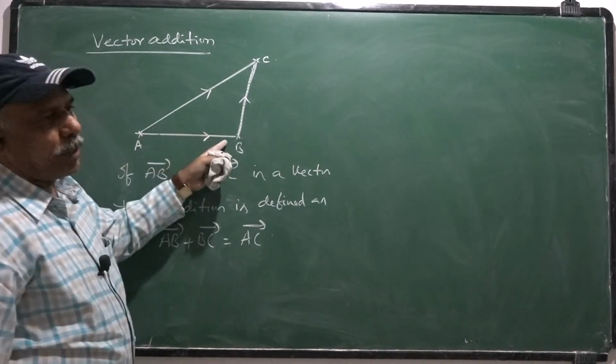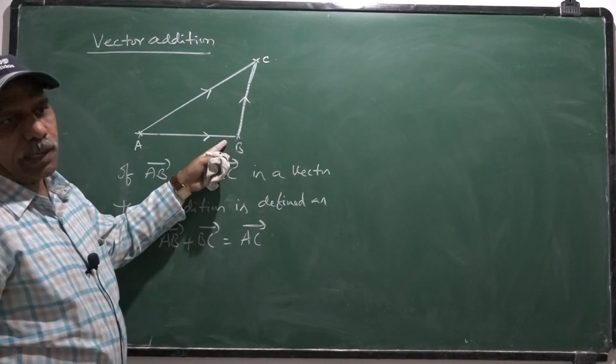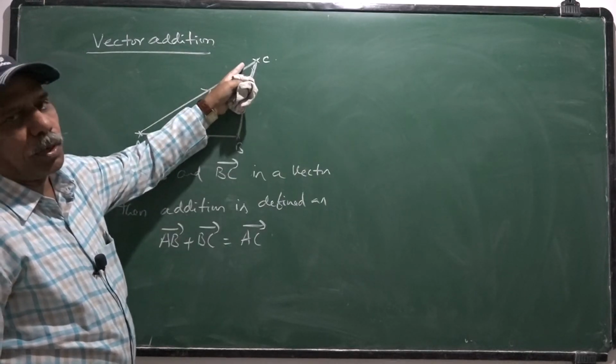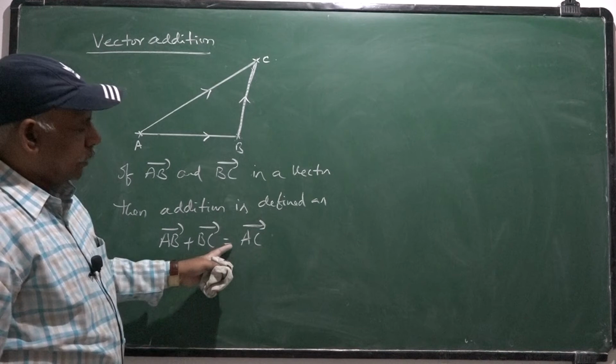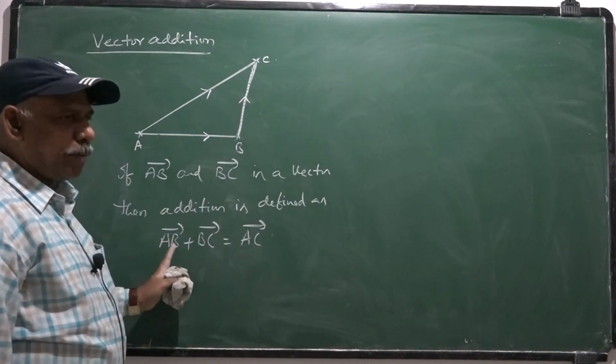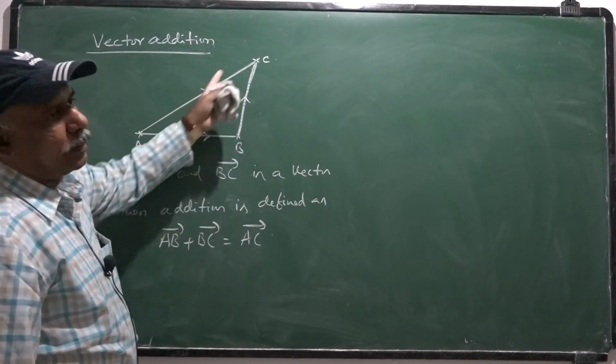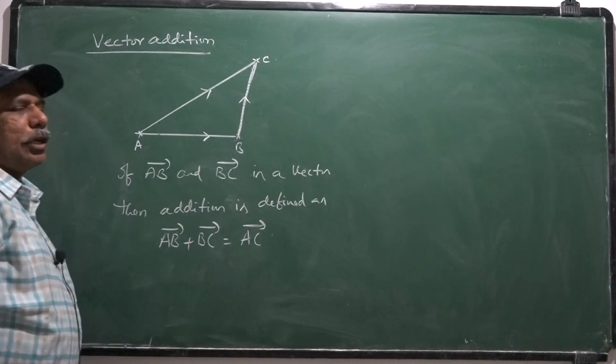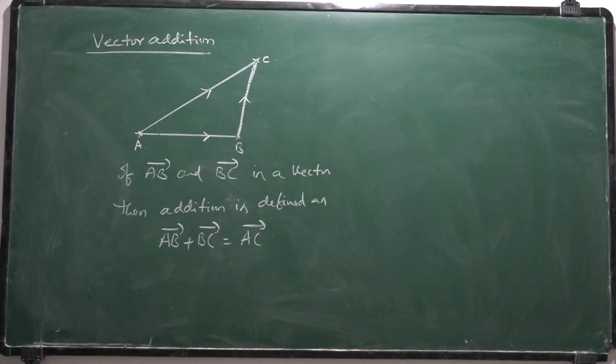Because AB bar is along one side of the triangle and BC bar is another side of the triangle. The resultant of addition AB plus BC gives us the vector along the third side of the triangle. Such an operation, addition of vectors, is nothing but the triangle law of vector addition.